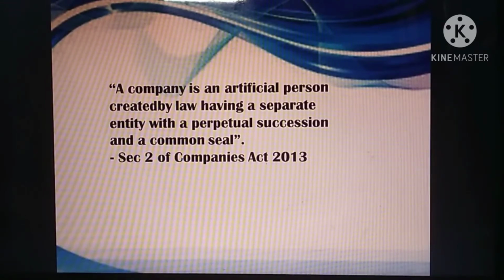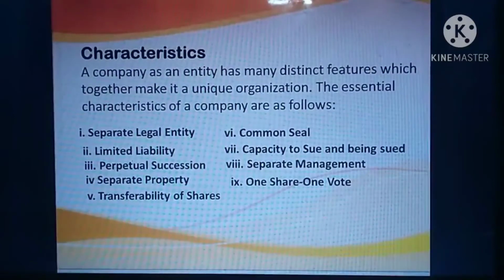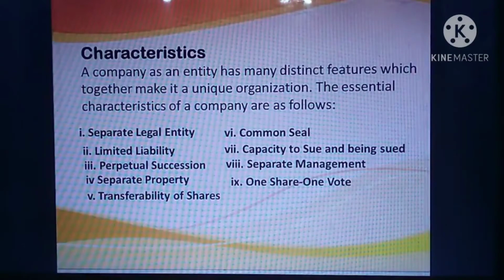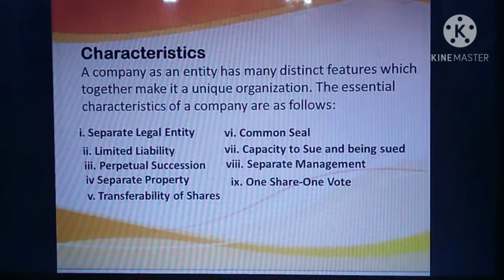And a common seal: the company has a separate common seal. So this is the definition given by Section 2 of the Companies Act 2013. Now we are going to see the characteristics, the features, of a joint stock company. Features means certain features; if all these are present, then only we can call it a joint stock company.